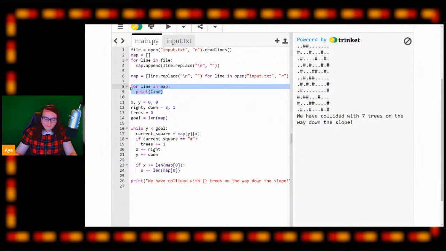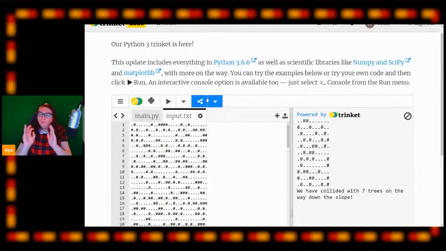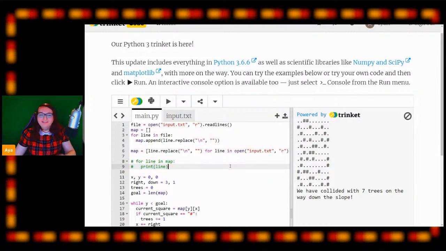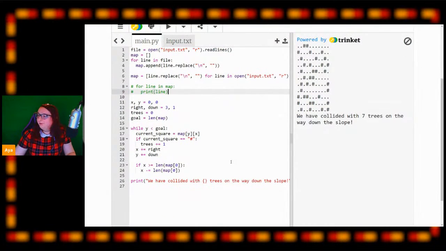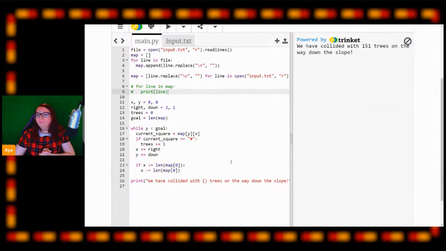Now the first thing I'm going to do is comment out our bit of code here, which is displaying the map, just because we don't need to see the map anymore. Our map is here. We've taken our map from the Advent of Code and we have pasted it into our input.txt file here. Now the last thing we have to do is run our bit of code and see what result it gives us. On my result here, I have collided with 151 trees on my way down the slope. Now, you might have a different number. You might have the same number if you've got a map very similar to mine, but it's different for every player, which is why you need to have your own account. So in my input here, we have collided with 151 trees.